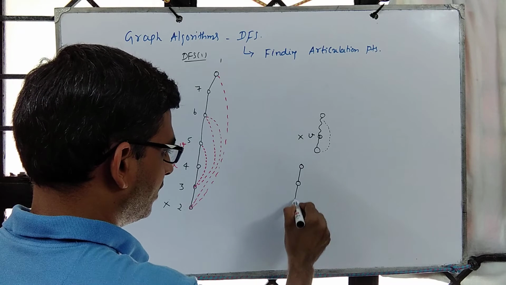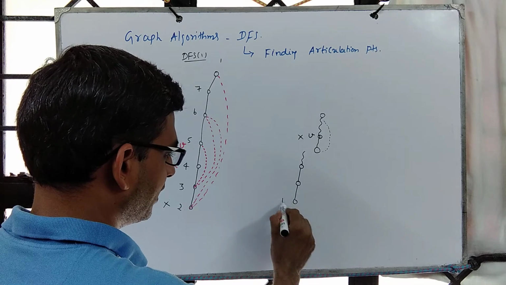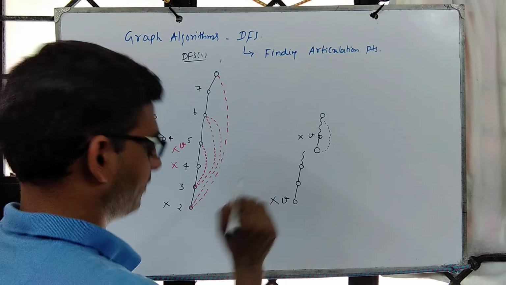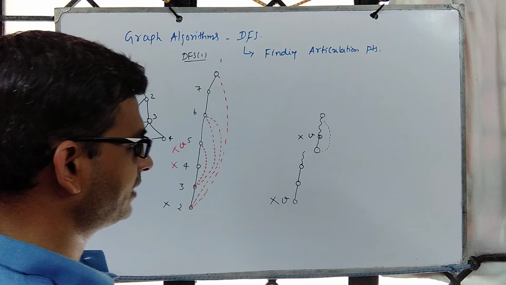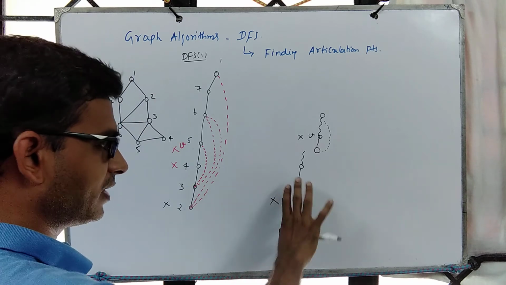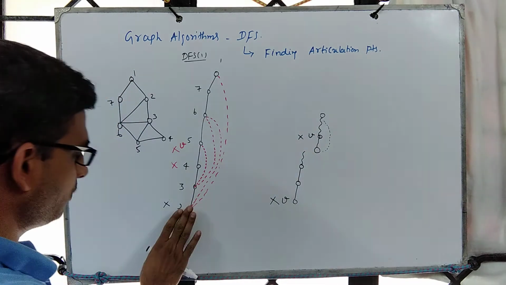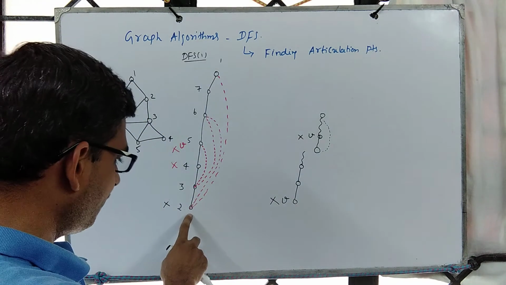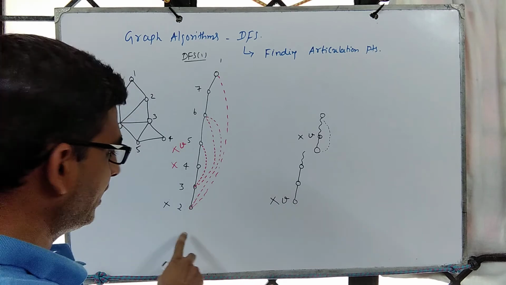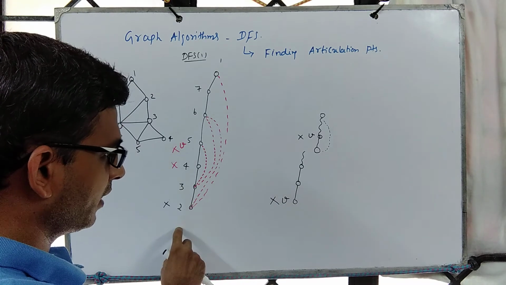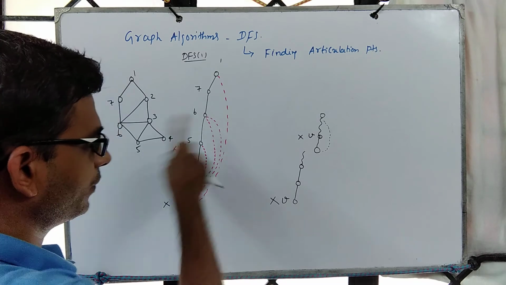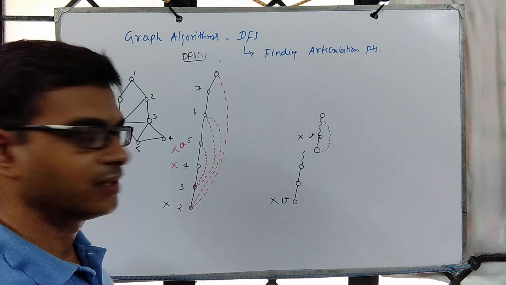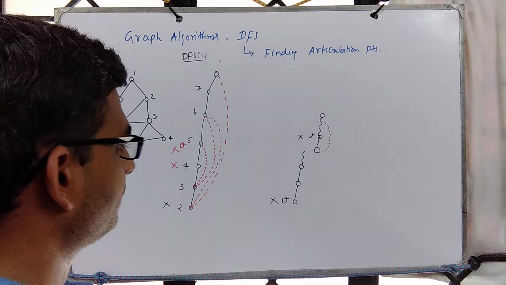But what if this is our picture and your argument is with respect to this? Then clearly V is not an articulation point because this is not even having a descendant. So when we remove this, the rest of the graph is still connected. So if you have a branch such that no back edge from any of the descendants to the ancestor, then it is. But this one is not even having a branch, so this one is not an articulation point.